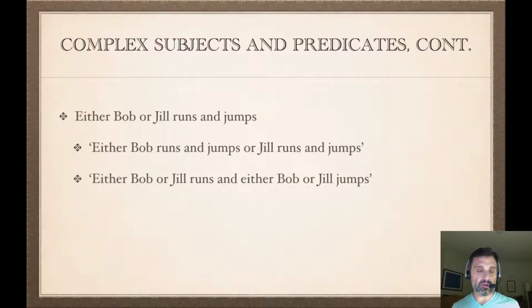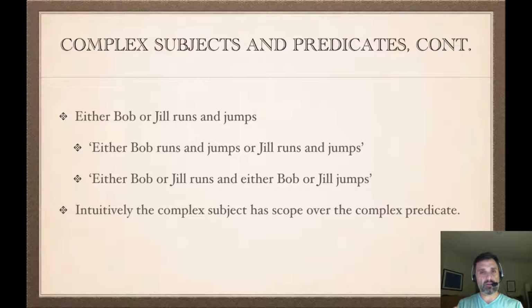In the first one, we do the subject connective first, and the verb connective second. Intuitively, the complex subject has scope over the complex predicate. The complex predicate, the complex verb, runs and jumps, its connective occurs lower in the tree than does the or.